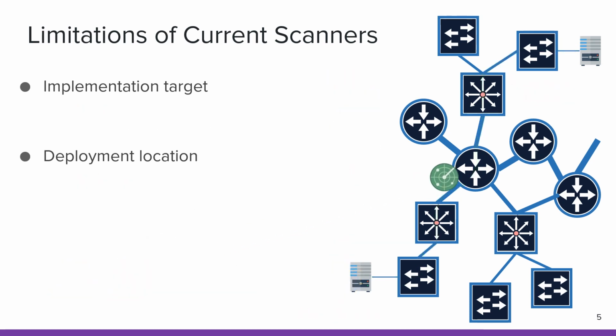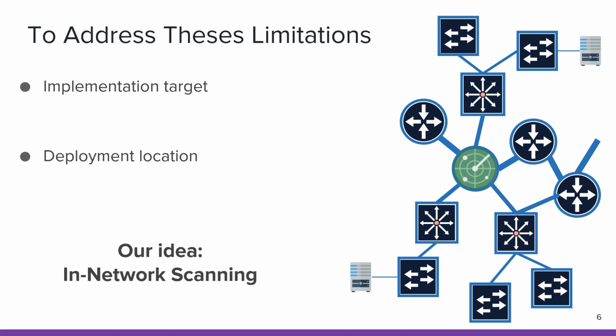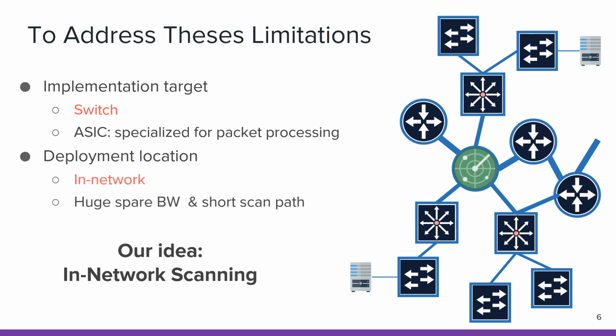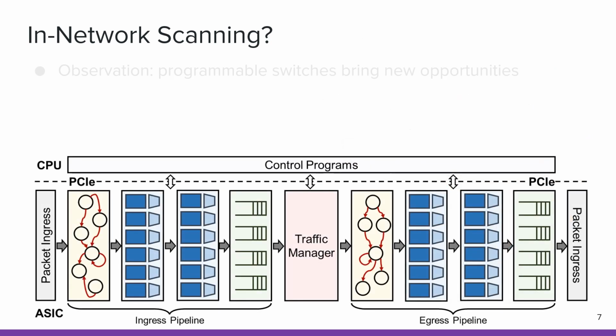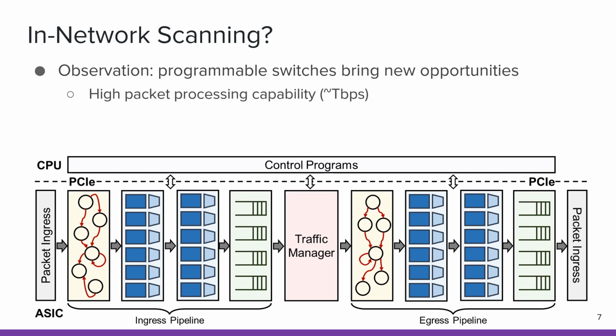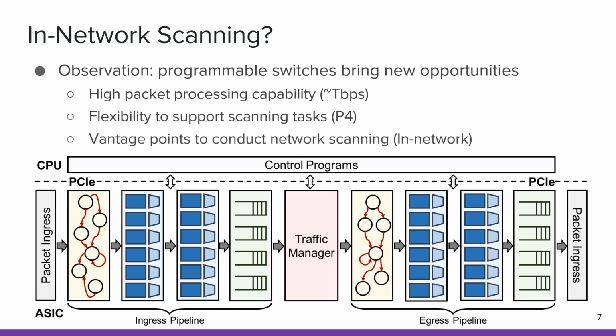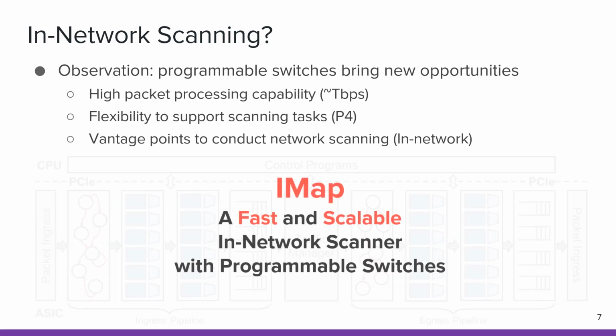We have a basic but effective idea. That is, in-network scanning, so that scanners can be implemented with high-performance switching ASICs and obtain the huge spare bandwidth and short scanning path from the in-network deployment. But is it possible? The answer is yes. We observe that programmable switches bring unprecedented opportunities to address those limitations. They are specialized for high-speed line-rate packet processing and can also be programmed with domain-specific languages like P4. More importantly, programmable switches provide vantage points to conduct in-network scanning. Therefore, we propose IMap, a fast and scalable in-network scanner with programmable switches.